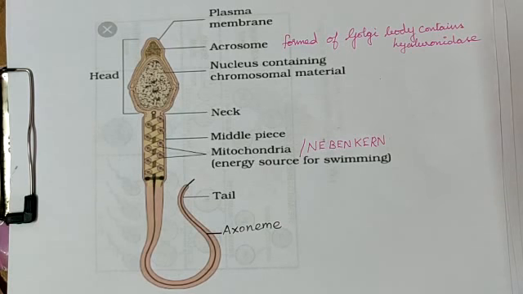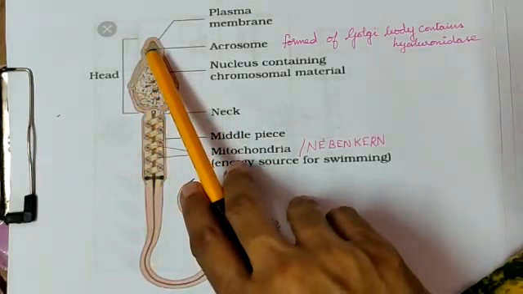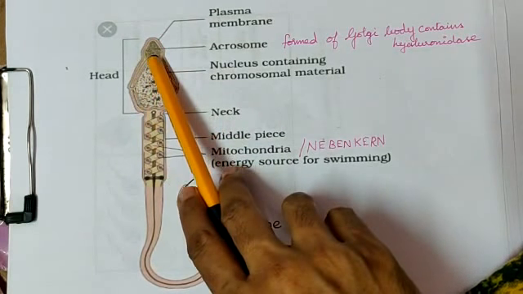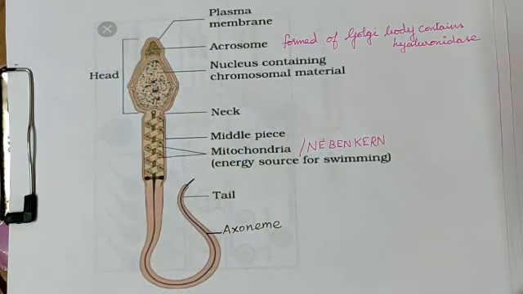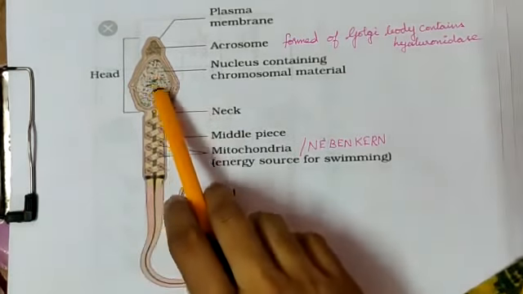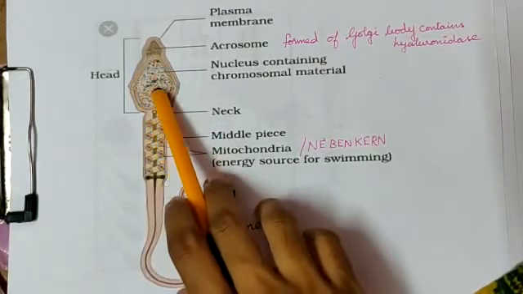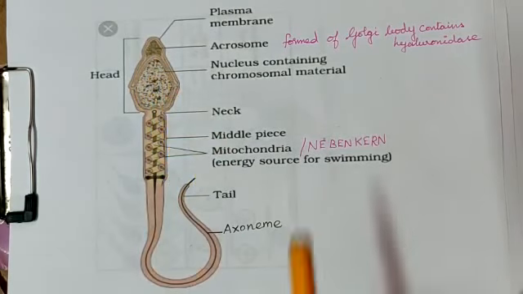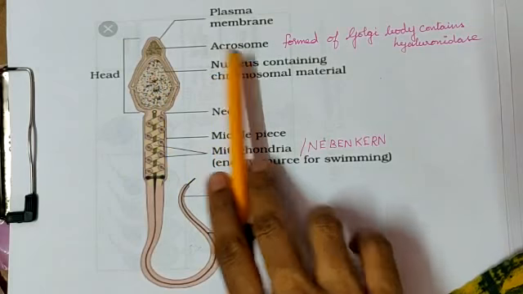After it ruptures and releases the proteolytic enzyme, the ovum membrane will break up, and the nucleus containing chromosomal material will go inside. That is the function of the acrosome.